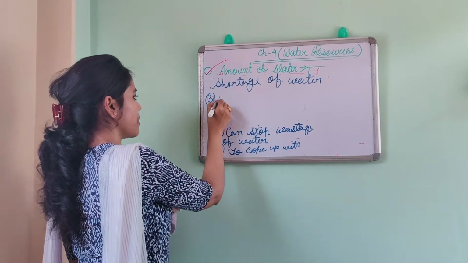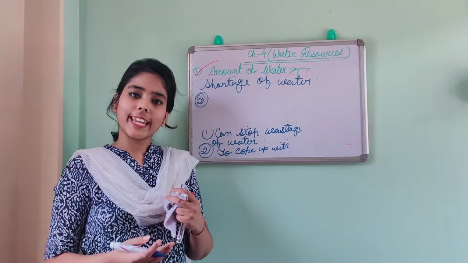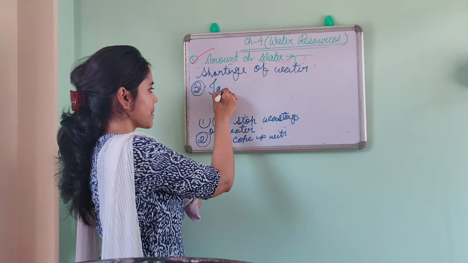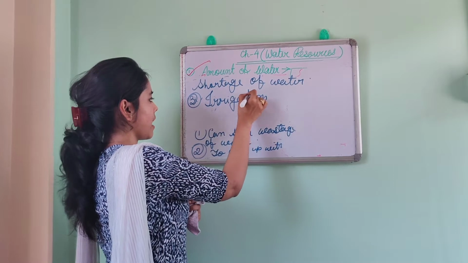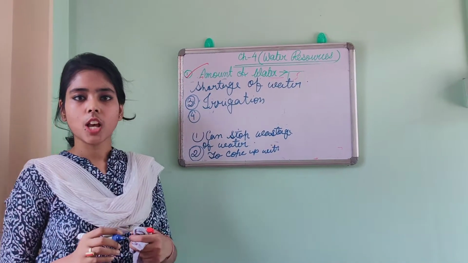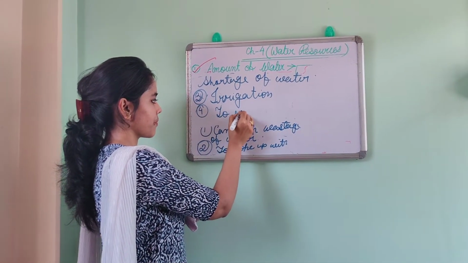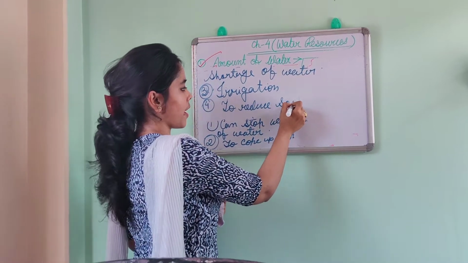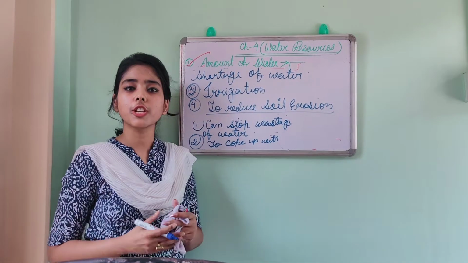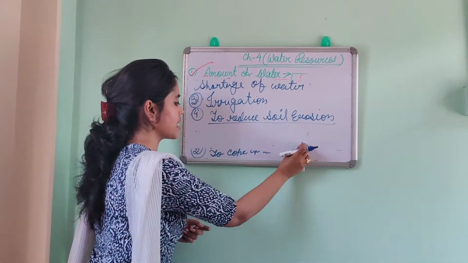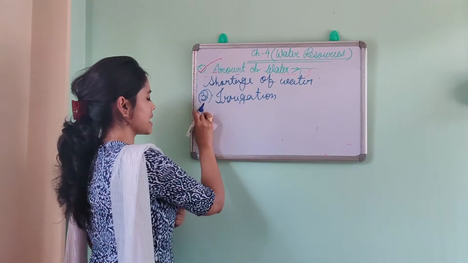Okay, now number 3. Rainwater harvesting also helps to give the supply for the irrigation. So also irrigation facilities, and then number 4, it also helps to reduce the soil erosion. So number 4, to reduce soil erosion. Now here one question might come, how does it help to reduce the soil erosion? So here I am describing it. So the 4th point is to reduce the soil erosion. Now how? You just see.